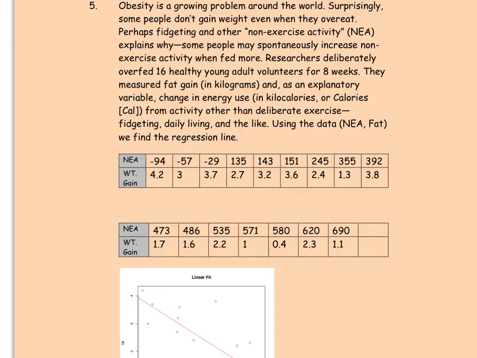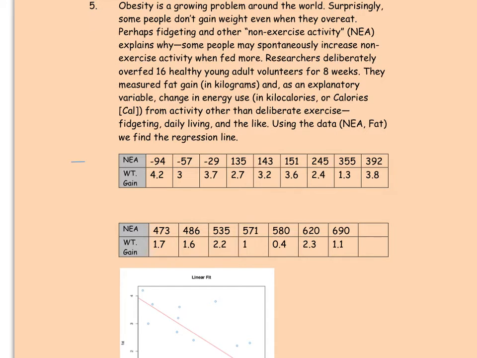Now, we've always wondered how some people overeat and still don't put on weight. This question is about research related to such people. People who don't put on weight spontaneously increase their non-exercise activity when they overeat, and that kind of explains why they don't put on weight.